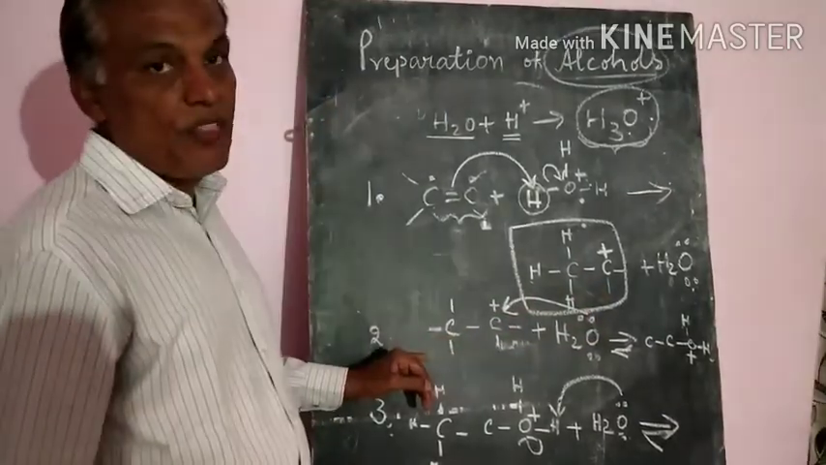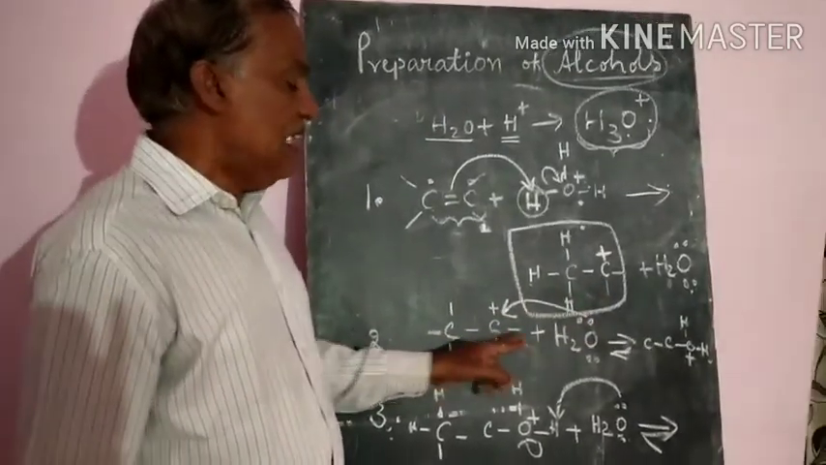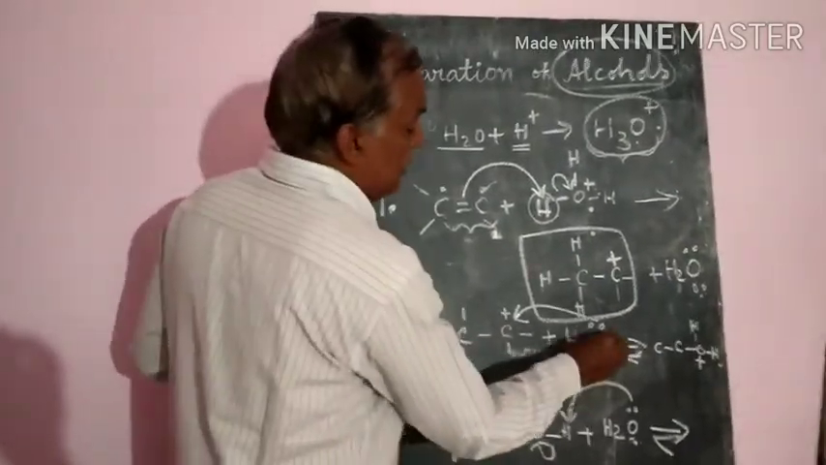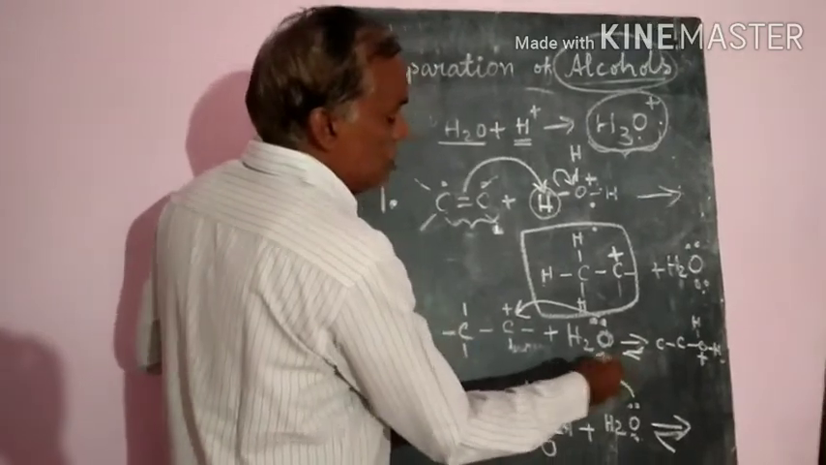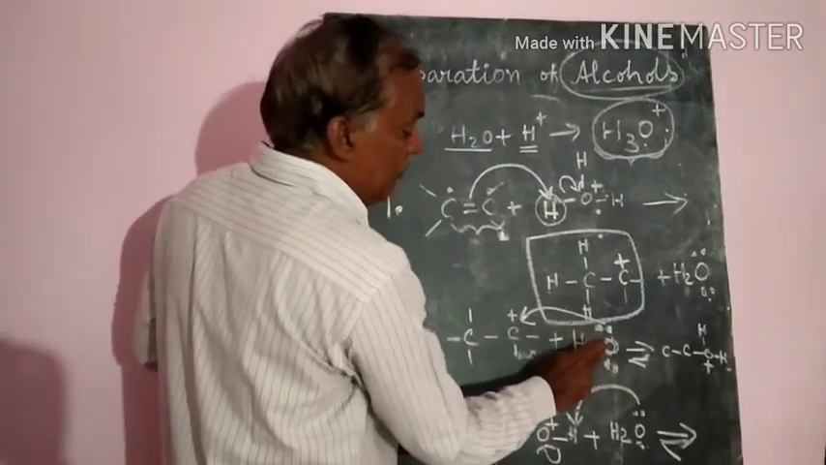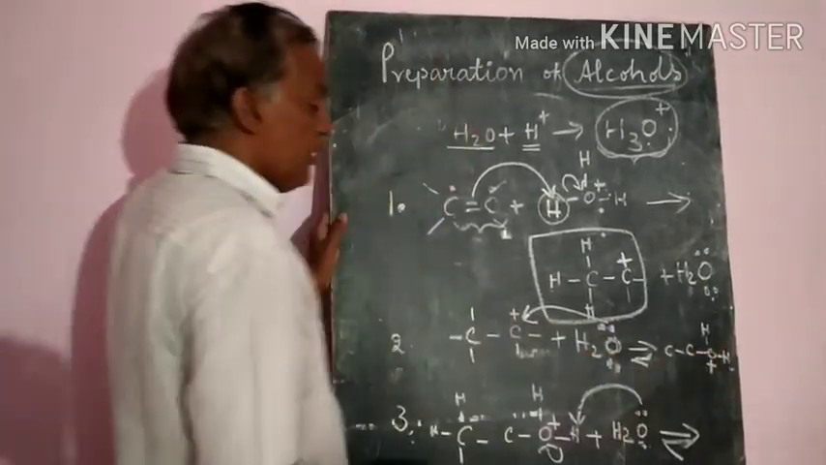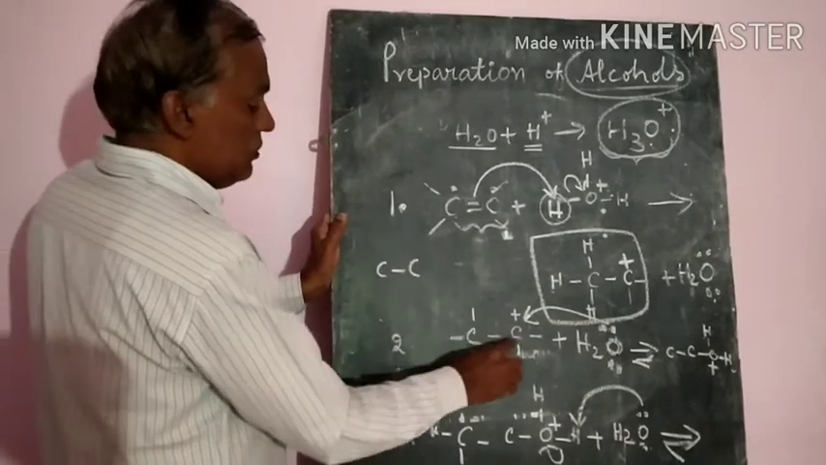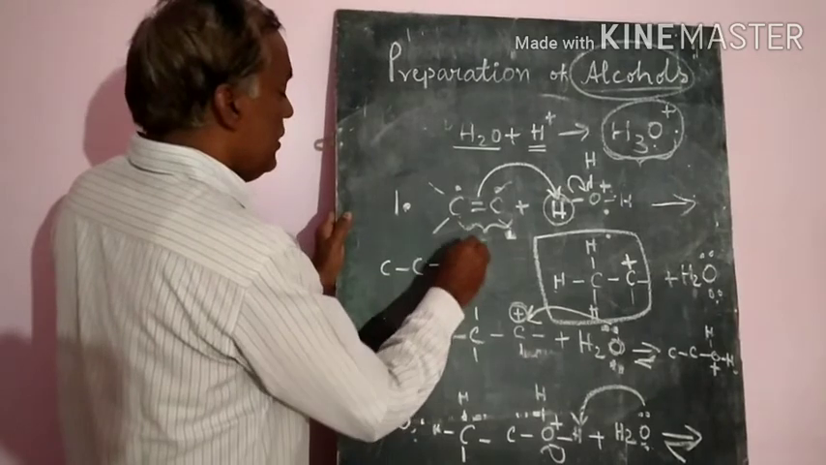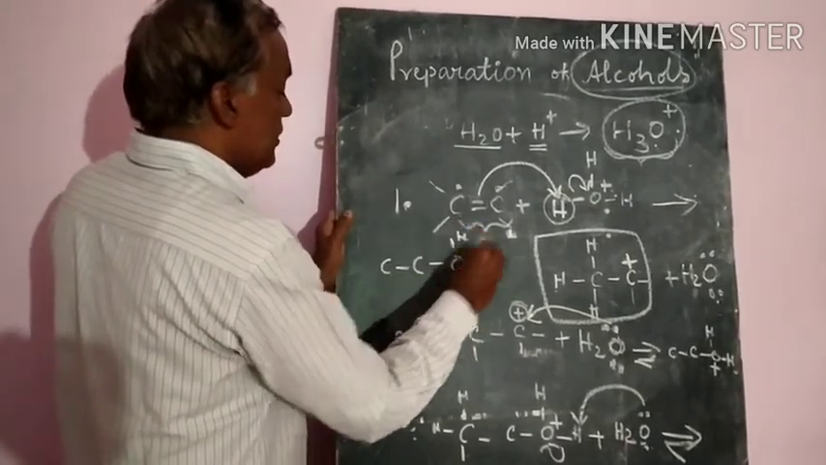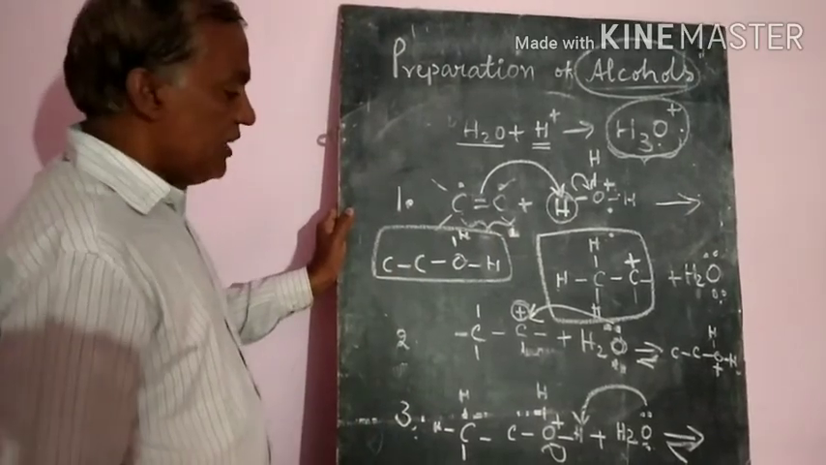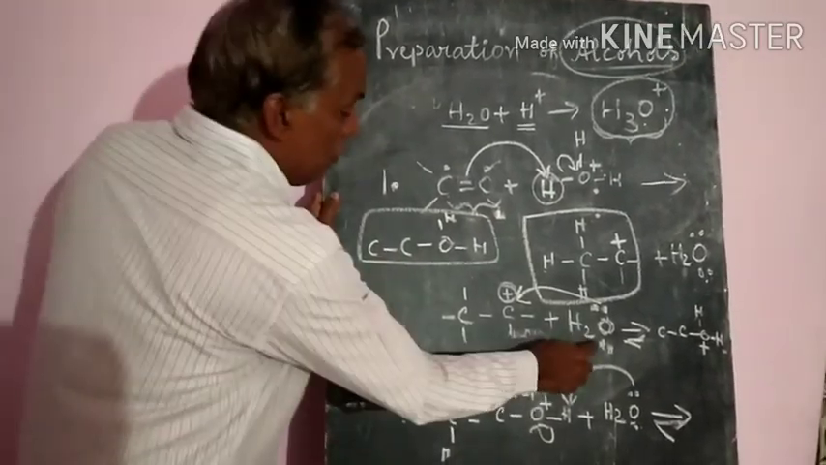Second step: this carbocation is attacked by a nucleophile. Oxygen has two lone pairs of electrons, so it is electron rich. It will attach to the carbocation, so the positive charge will be shared by the O, and H will be there. Like that, an intermediate compound will be formed. That is carbocation formation and attack by the nucleophile.